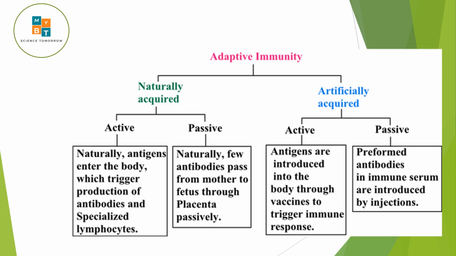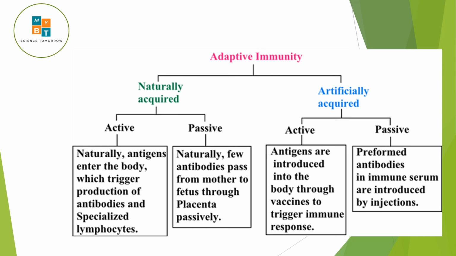Antibody coming from the mother to the baby is basically passive. So antibody formation in the first case is active, and passive is the placental transportation.